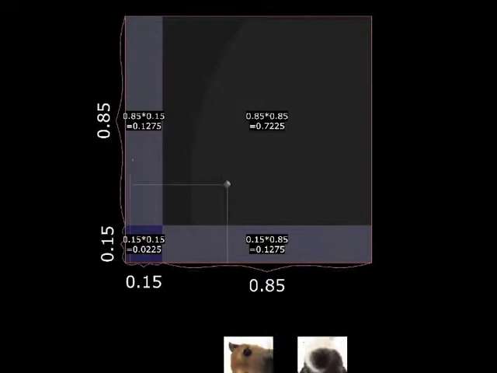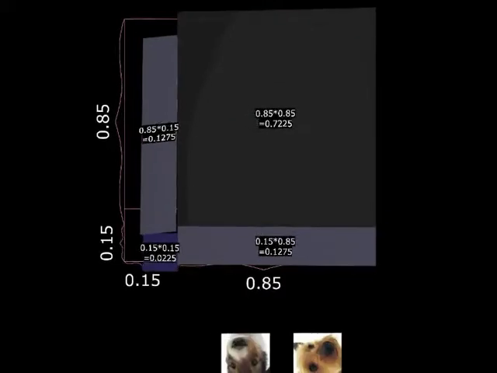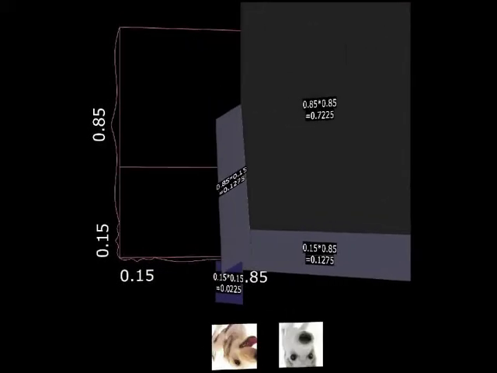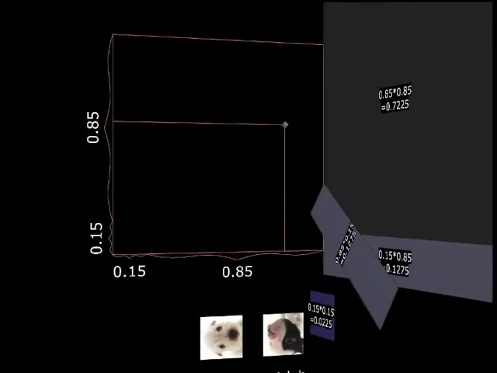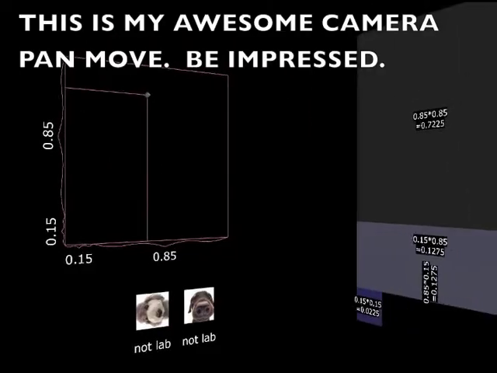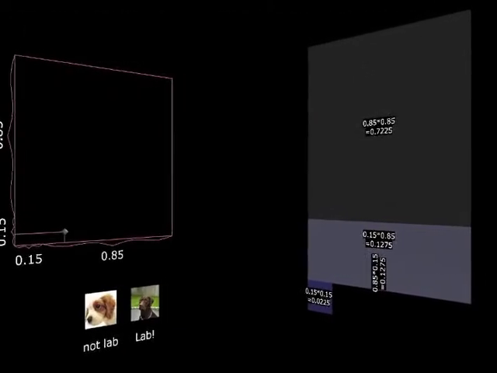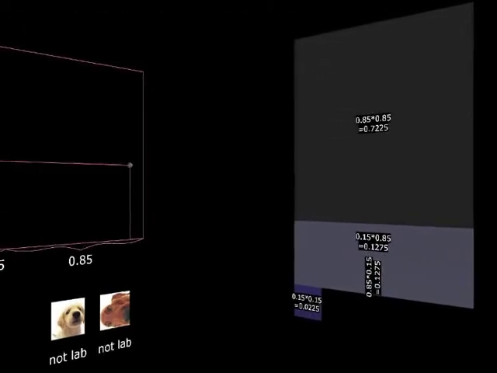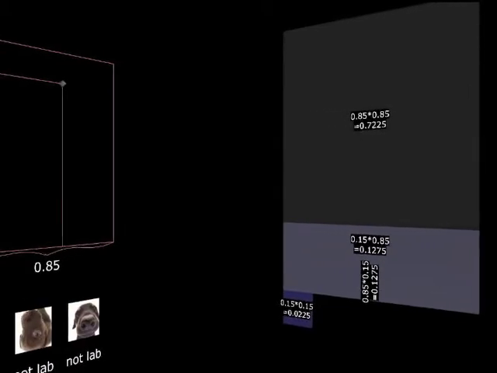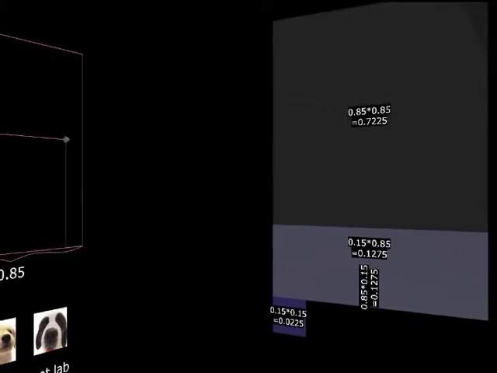There's a possibility that you get 2 Labradors, or that you get no Labradors, or that you get 1 Labrador. But there's 2 ways you can get 1 Labrador: the real dog could be a Labrador, or the clone dog could be a Labrador. So it's a 72.25% probability that you get no Labradors, because 85% of dogs are not Labradors, and so the size of that square is an 85 by 85 square.